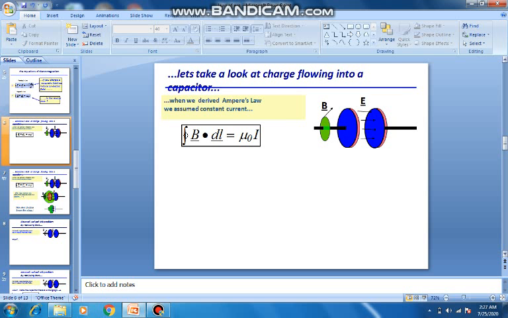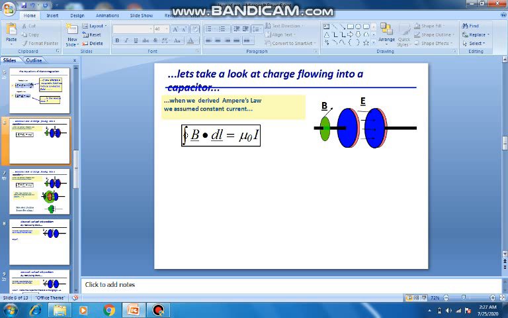So let us take an easy example of the charging of a capacitor. See, this is an air-filled capacitor having 2 plates. Now if it keeps on charging, the charge content in the individual plates will change, so the electric field inside the capacitor will change. Now we know from Ampere's circuital law that contour integral B dot dl is equal to mu 0 into I, but this I is conduction current.